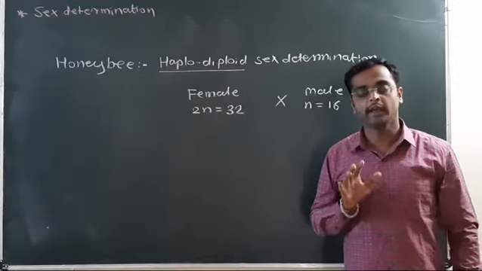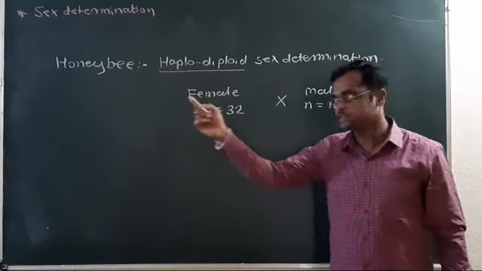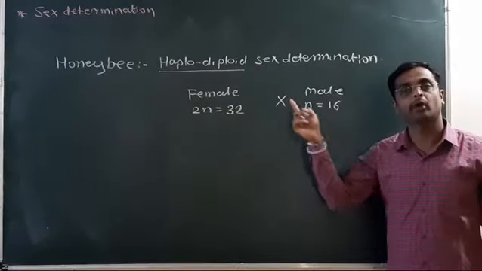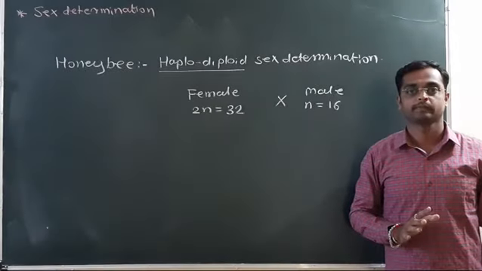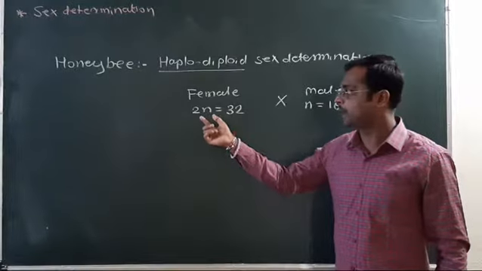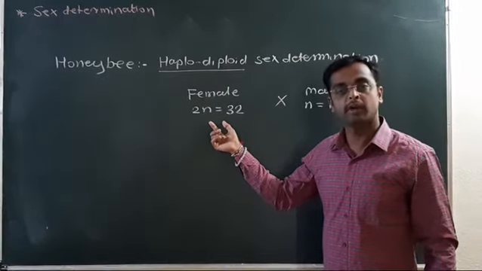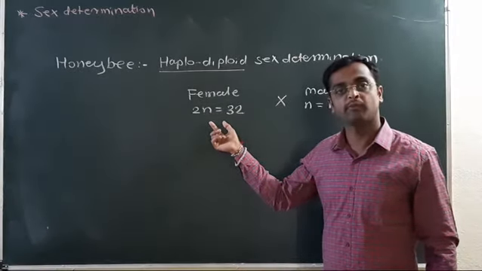So the very important thing is that females are diploid in honeybees and males are haploid. Understood? The diploid chromosome number is responsible for the female sex in honeybees and the haploid chromosome number is responsible for the male sex.